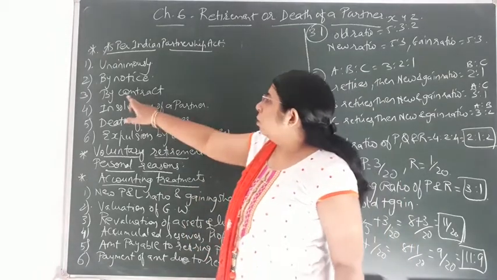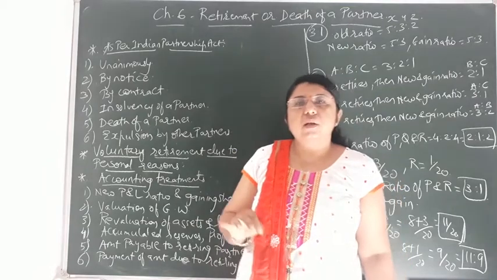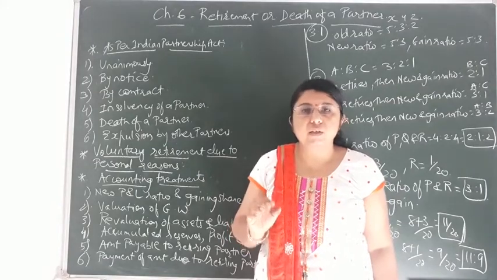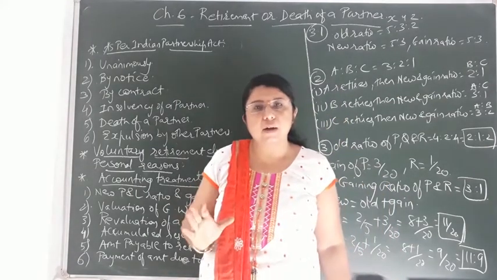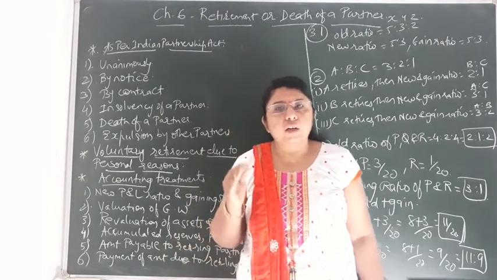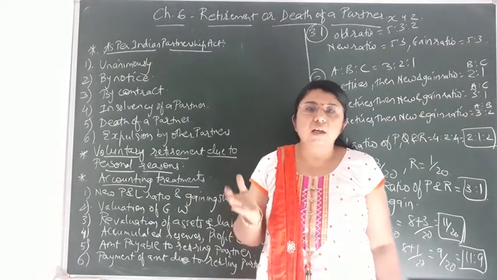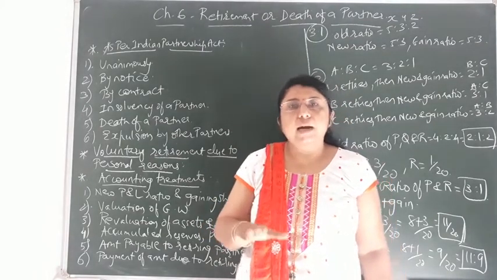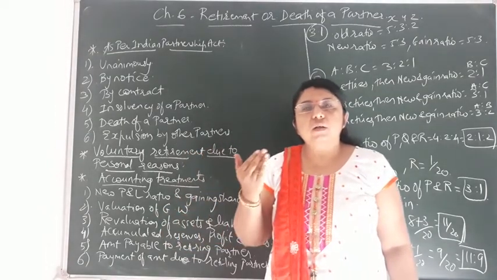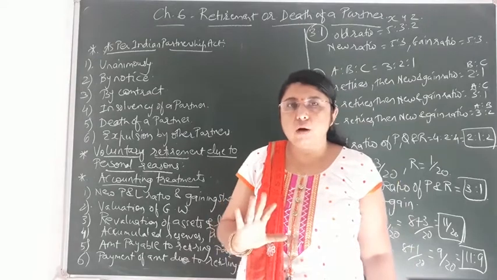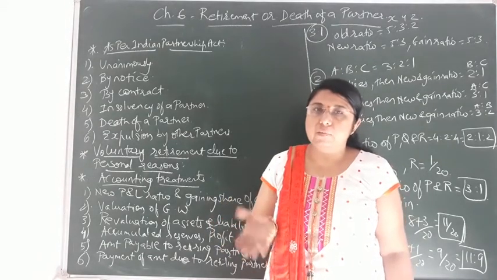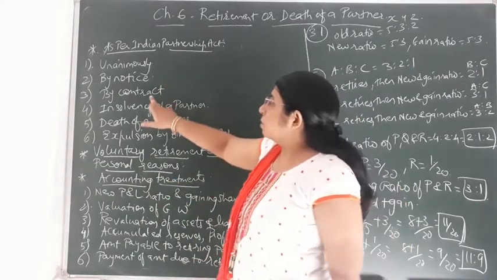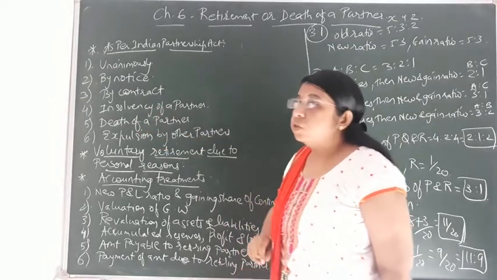Now the third one is by contract. It means in the partnership deed, during the establishment of the partnership firm, a contract has been signed amongst the partners that one of the partners, suppose out of the 3 partners X, Y and Z, partner Z will retire. At the time of the deed only, they have decided that that partner is going to retire. So after the contract time period gets over, that partner automatically retires, because it is already mentioned in the partnership deed. So by notice, by contract, the fourth point is insolvency of a partner.